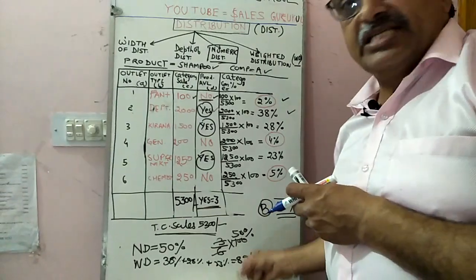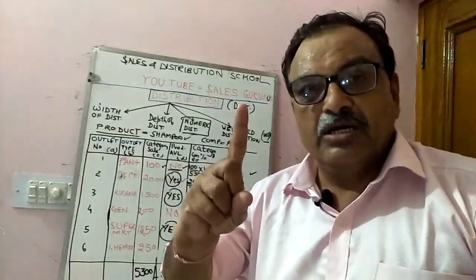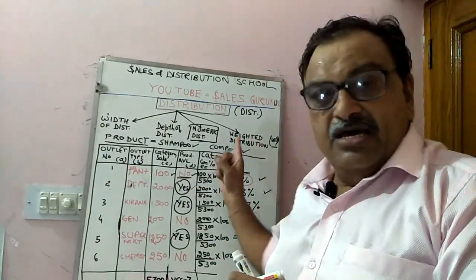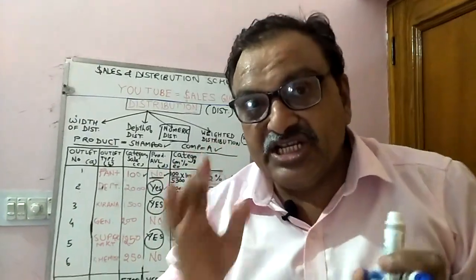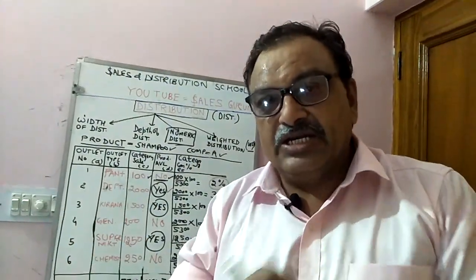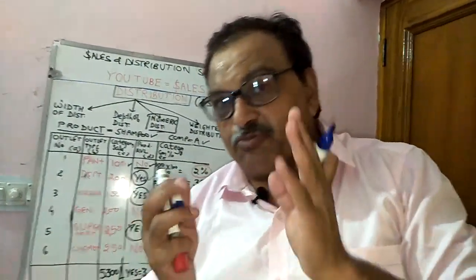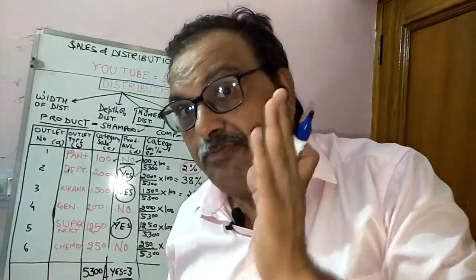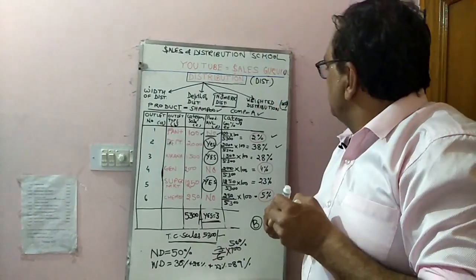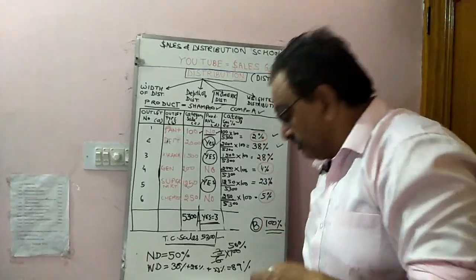Weighted distribution is 89%. So company A is playing very smartly. It is trying to get its products placed at the most important outlets. That is the concept of weighted distribution.